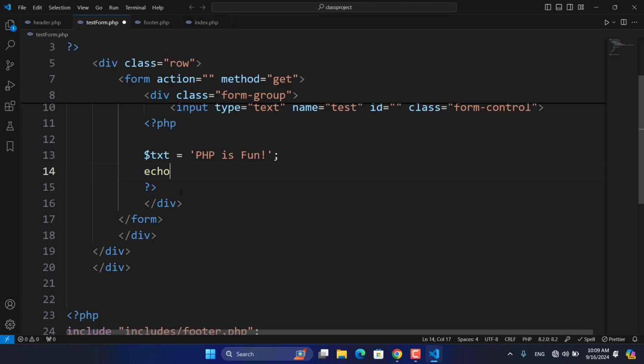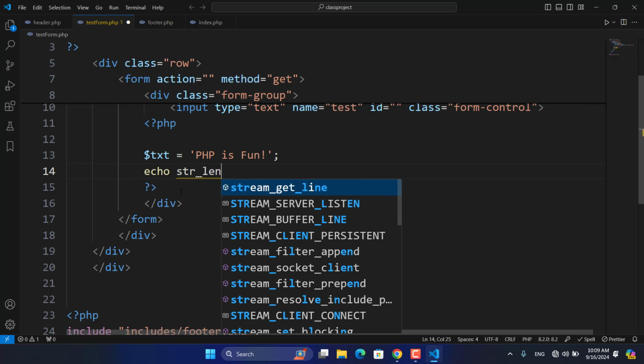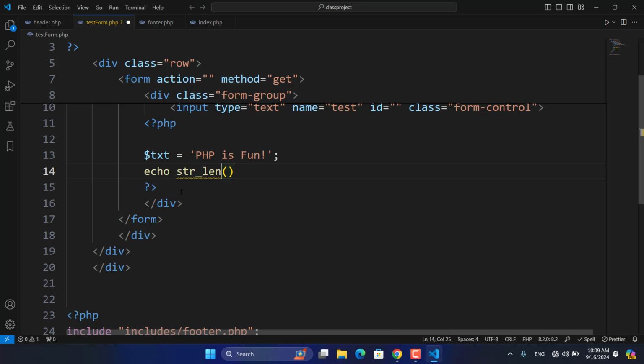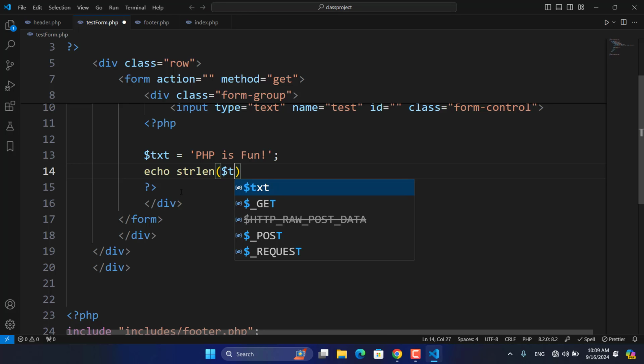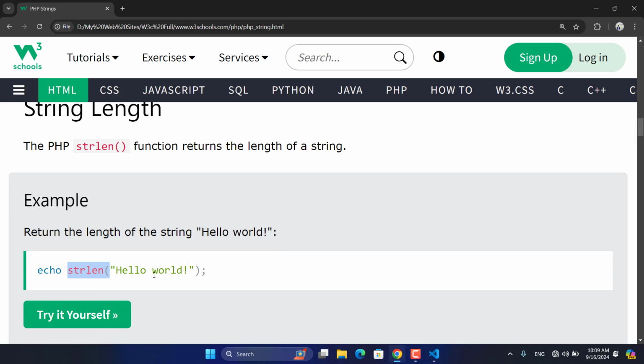We can do echo strlen with a text, then we need to put a text or your variable. You can put the string directly or you can pass the variable. So the function is strlen, and you can put any string inside it as a parameter. So let's test it.